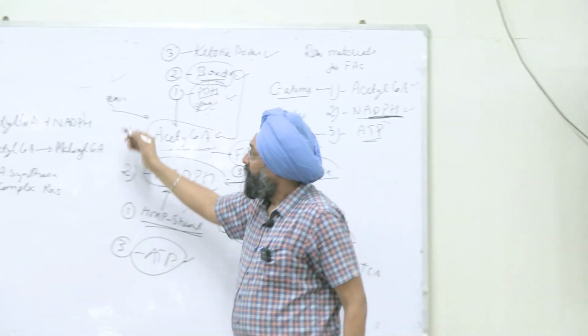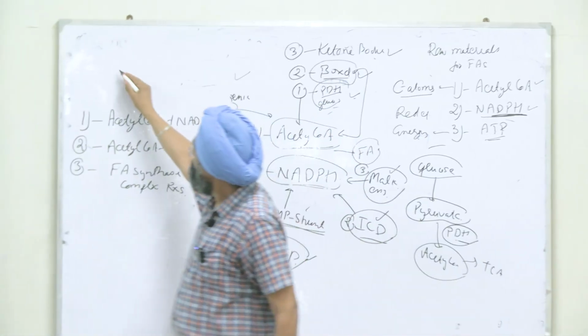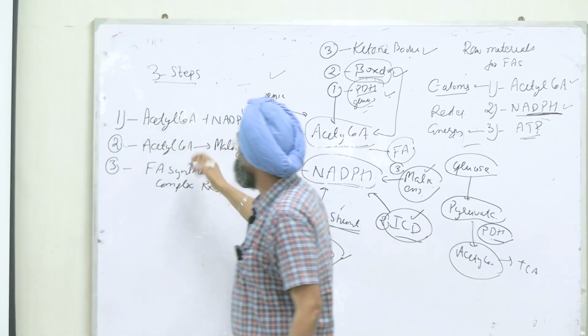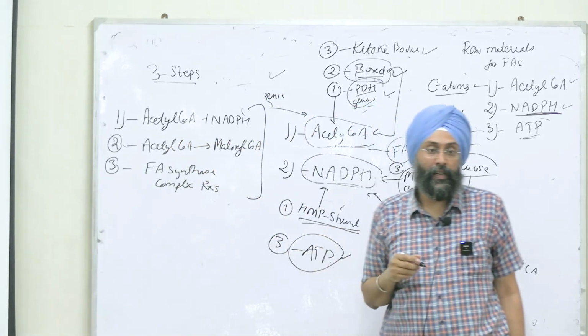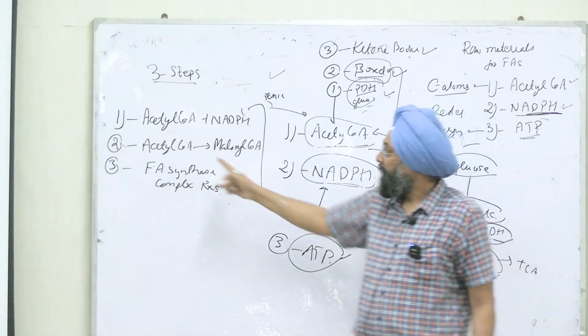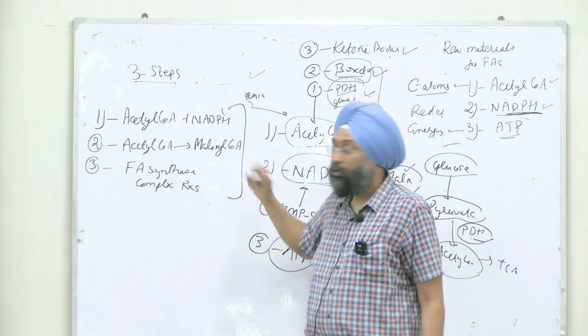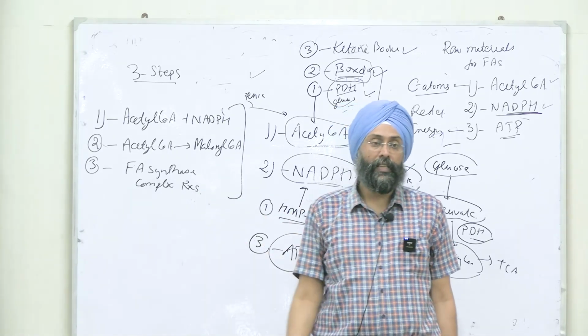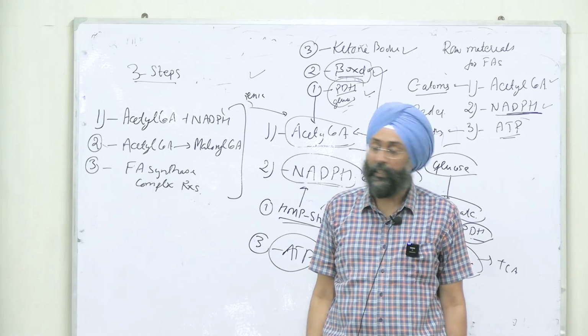Now, there are 3 steps for fatty acid synthesis proper, right? The first is providing acetyl CoA and NADPH, second is conversion of acetyl CoA into malonyl CoA, and third is reactions of the fatty acid synthase complex proper, right?